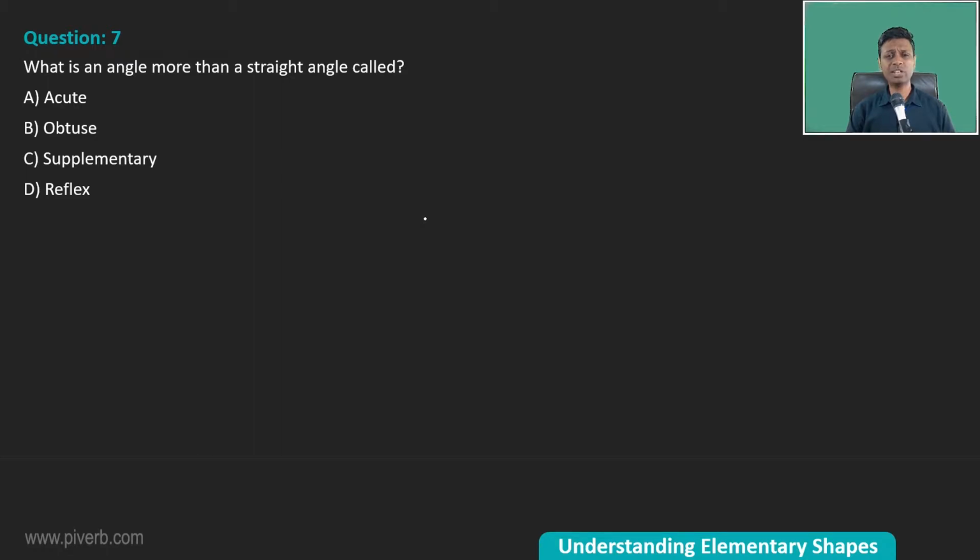What is an angle more than a straight angle called? Straight angle, this is 180. More than a straight angle. What is this angle called?